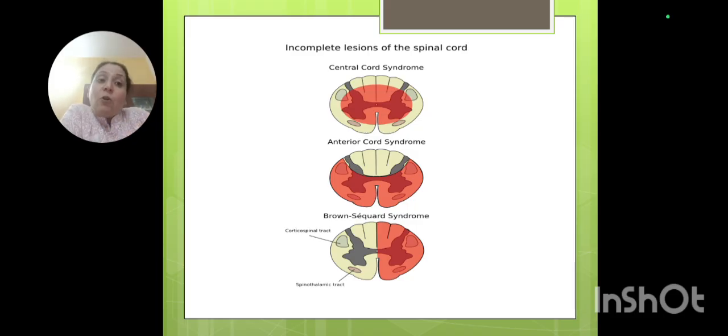The patient can also have Brown-Séquard syndrome. Can you see where the hemisection of the cord takes place? In hemisection of the cord, there will be involvement of some ipsilateral features and some contralateral features. There will be ipsilateral motor as well as sensory loss: ipsilateral motor weakness, as well as ipsilateral pain and temperature loss, whereas there will be contralateral loss of 2-point discrimination and joint position sense. This is called ipsilateral and contralateral. Both features will be found in Brown-Séquard syndrome.